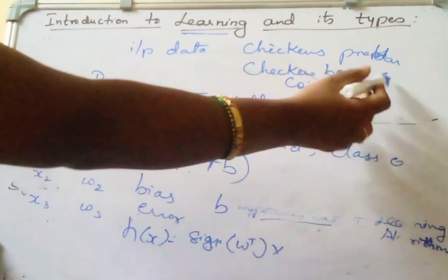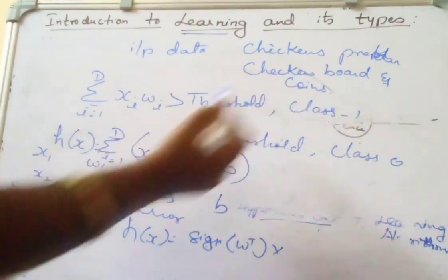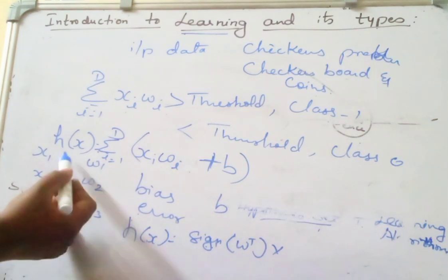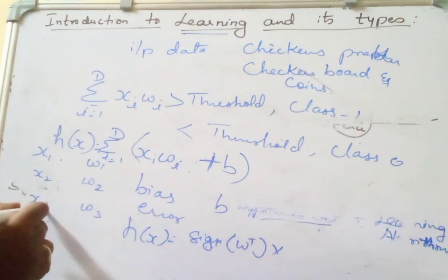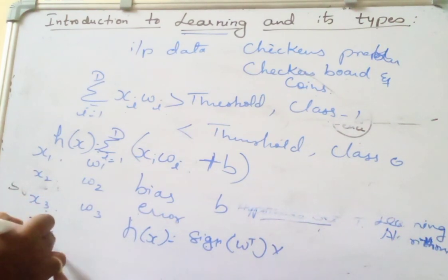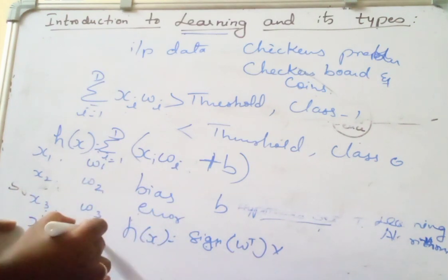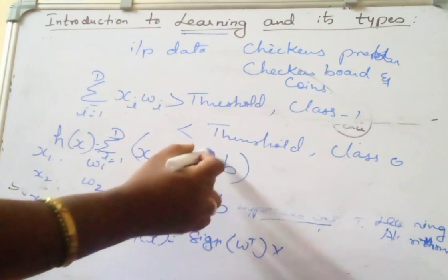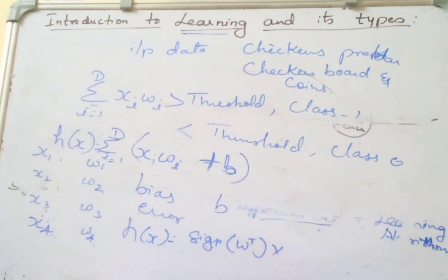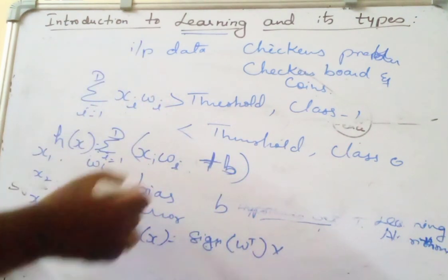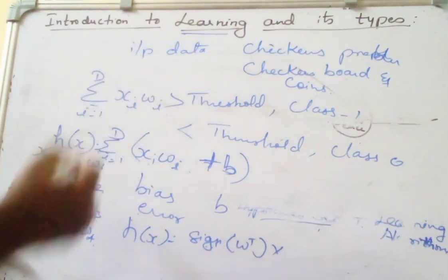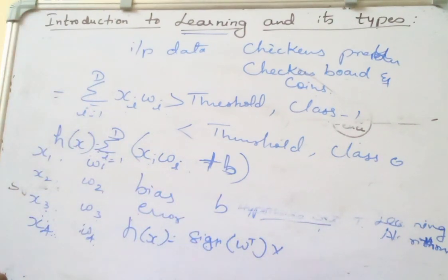If you take the checkers board and coins as an example, x1, x2, x3 represent the red color or the black color of the pawn, x3 can represent the red color king, or x4 can represent the black color king, like that. And w1, w2, w3, w4 are nothing but the weights. Same, h of x equals summation of xi wi plus b, where b is the bias. So this is one of the perceptron learning models to check for real world problems. We make use of this learning model.